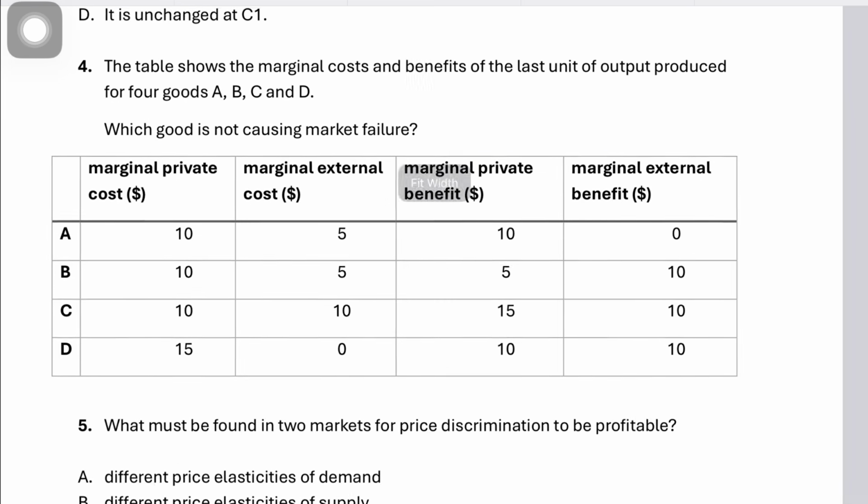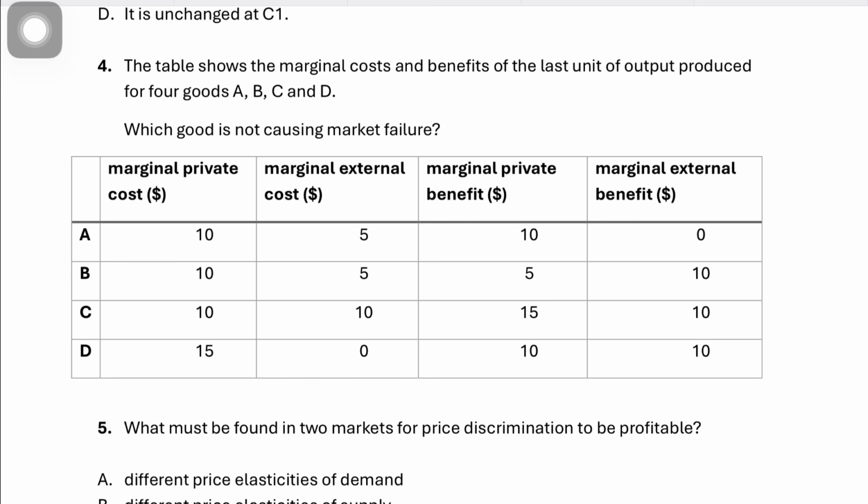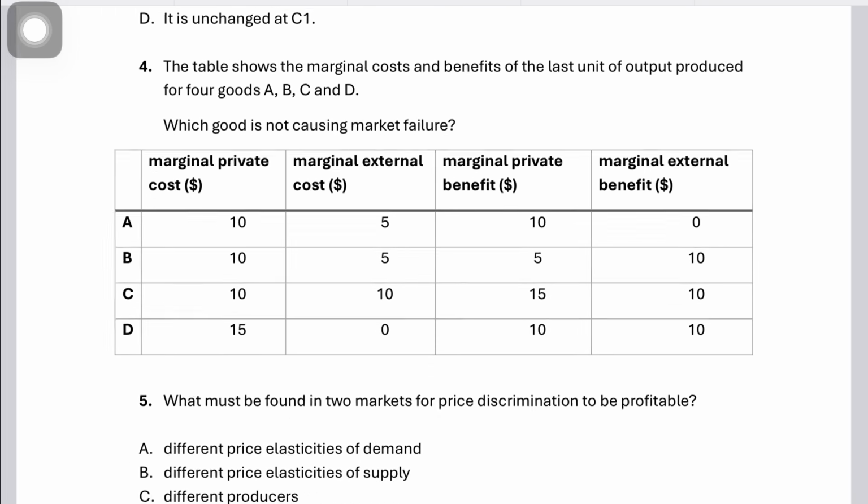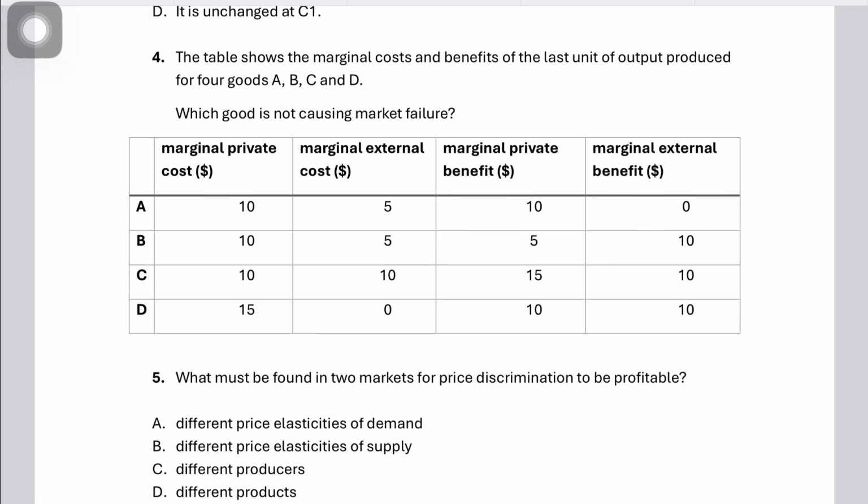Question number 4, the table shows the marginal cost and benefits of the last unit of output produced for 4 goods A, B, C, D. Which good is not causing a market failure? So you have MPC, marginal external cost, marginal private benefit, and marginal external benefit given. Let me take out my calculator because I'll need to calculate some values. The question is saying what is not causing a market failure. Market failure will not be caused when MSC equals MSB. So we need to calculate MSC, which would be MPC plus MEC, marginal external cost.